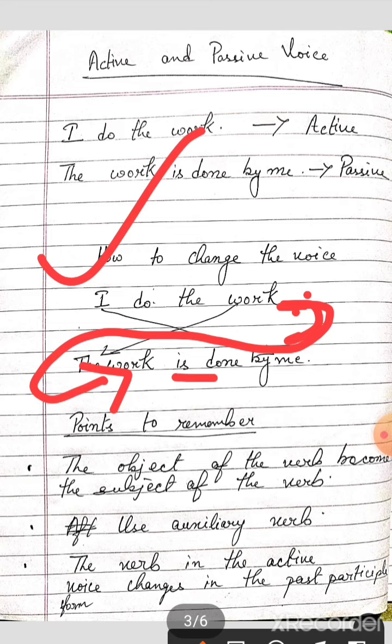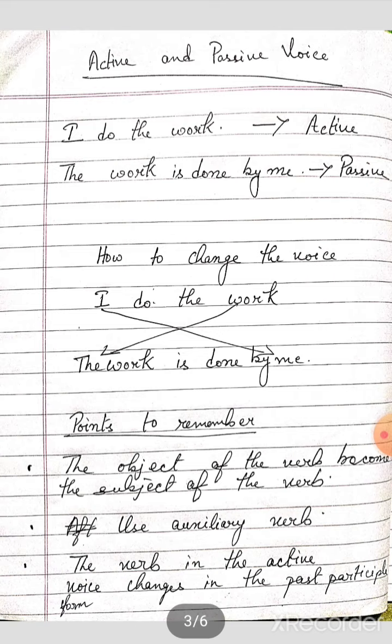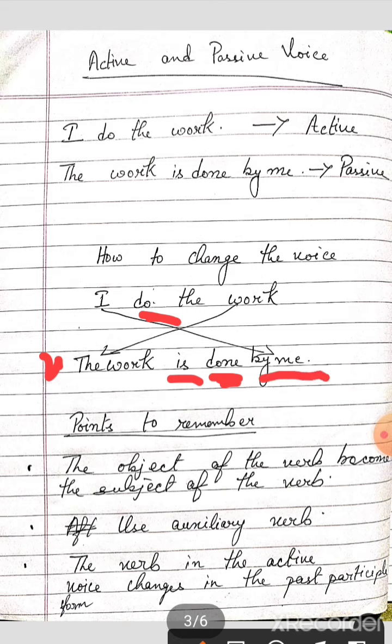So first the object will become subject, then we will add auxiliary according to the person of the subject, and then the main verb will be changed to past participle form. So the past participle form of do is done, and then we will add the prepositional phrase by me.